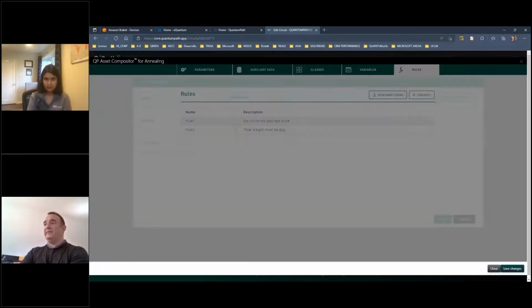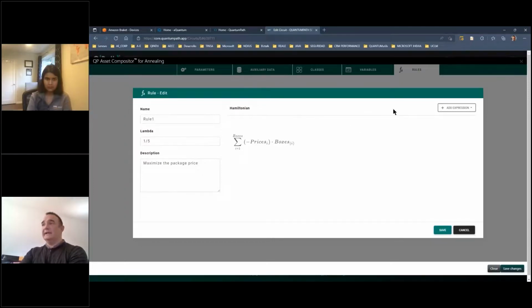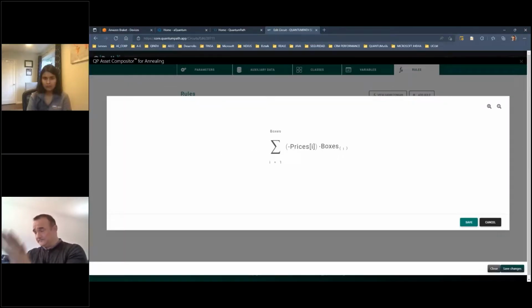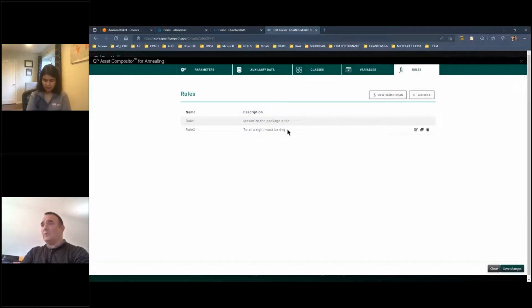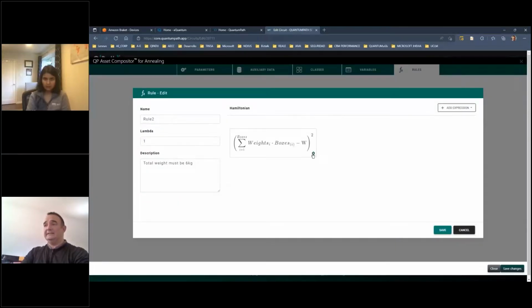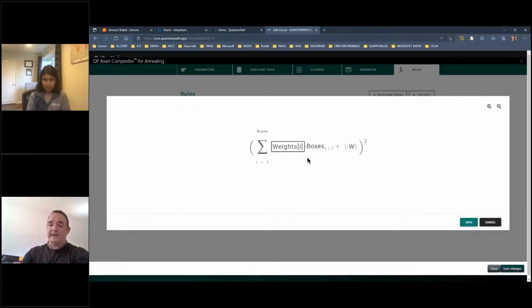To define the first formula, we only need to add it to the editor of the rules. And with the other expression, we have different terms of the Hamiltonians we can create. In this case, we have created a Hamiltonian that defines that for all the prices we have, we can select the boxes with the weight. Okay, from 1 to the size of the boxes we have, that is 5. In the next case, we have defined the rule of the maximum of 6 kilograms. Of course, we can enter and edit this kind of formulas, and Quantum Path can add some kind of validation if we make mistakes.